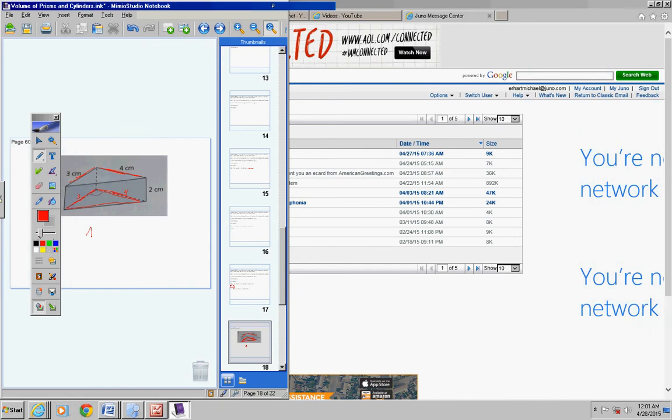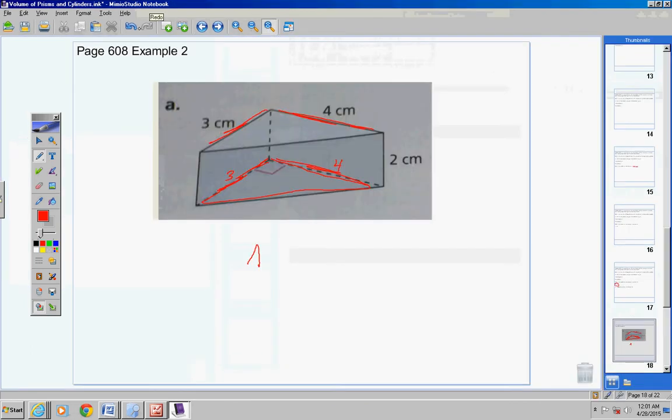I did not mean to do that. And that. My pen is really acting up again tonight. There we go. Alright, now, in order to find the volume of this right prism, you need area of base times the height. Now your base is a triangle.